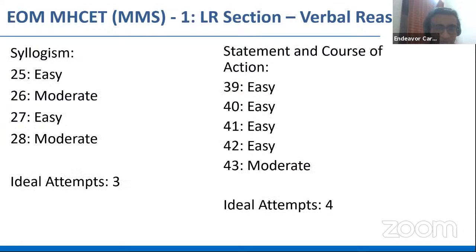Then in syllogisms, 2 questions were easy, 2 were moderate. There were a couple of questions where 3 statements are given, so that could have been challenging, right? So 3 out of 4 could be attempted. Statement and course of action, no question here was to be left out. There is one moderate question, but I would say that could be done too, okay? So ideal attempts in this case could have been around 4, right?